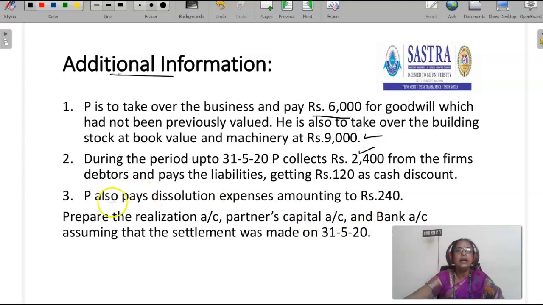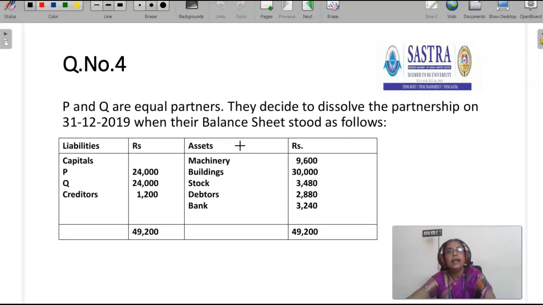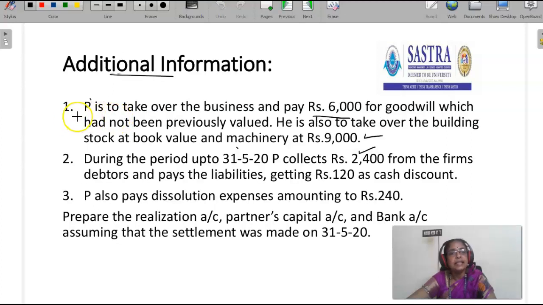Okay, so here there are two partners. One partner's name is P. He is interested to take over the business of the firm. The two partners, P and Q, decided to dissolve the partnership firm, but P is interested to take over the business of the firm.